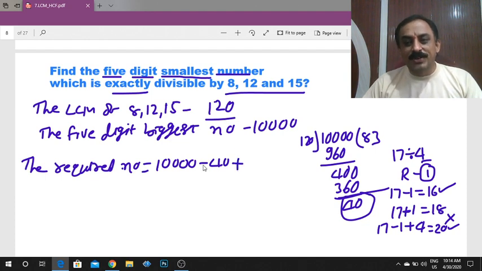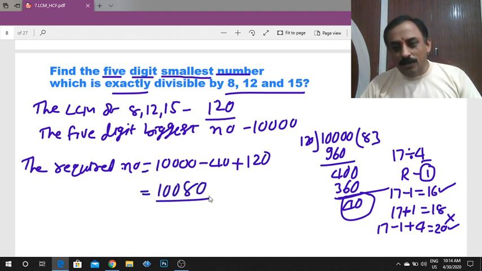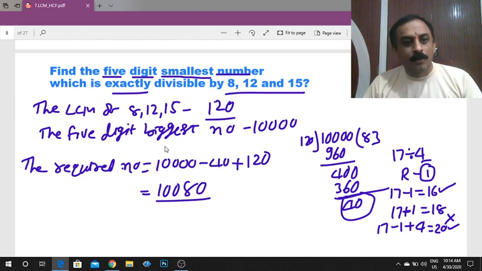What is the next number which is exactly divisible by 120? Plus 120. So 10,080. 10,080 is the right answer.